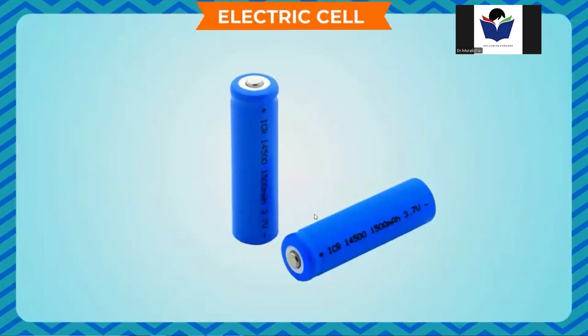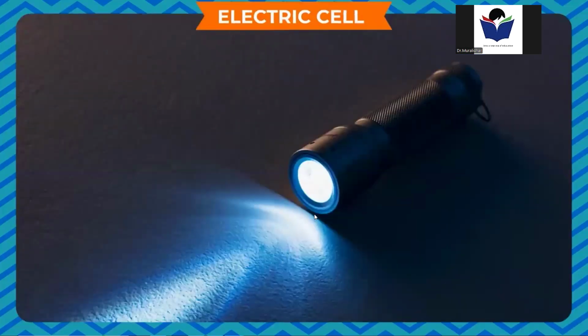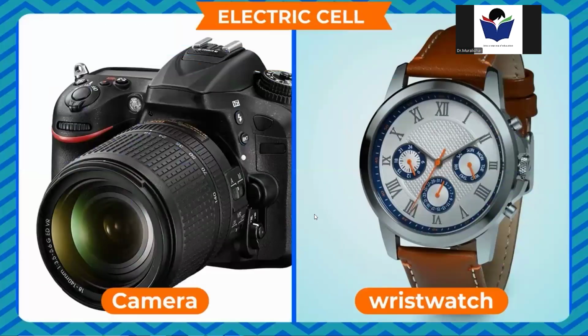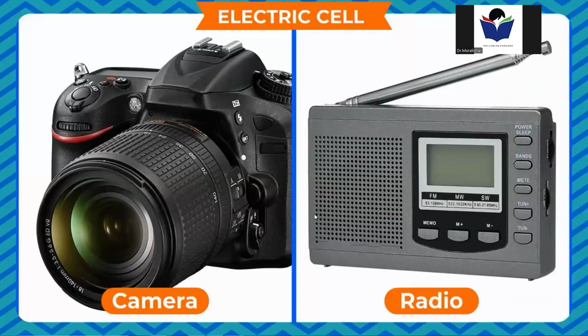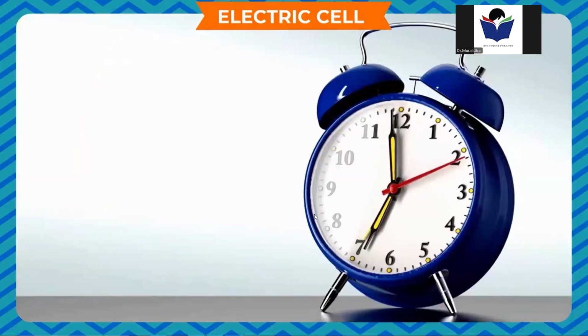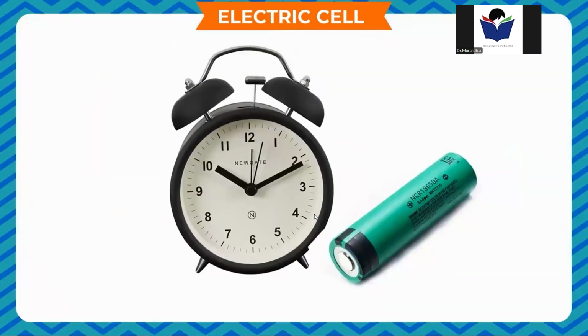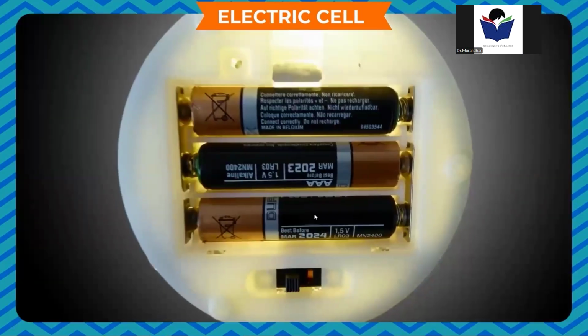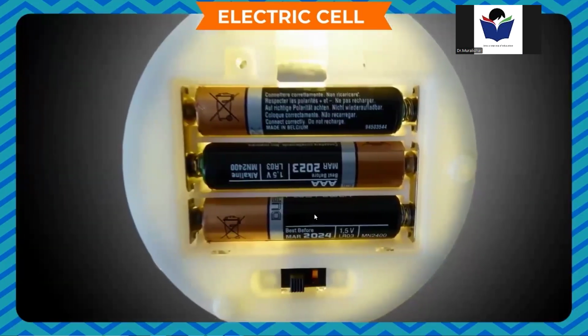Electric cell. Ever thought, how does a bulb in a torch, alarm clock, wristwatch, camera, radio, and many other devices work? From where do all these devices get energy? You might have observed that a small electric cell is placed in these devices that supplies electrical energy.